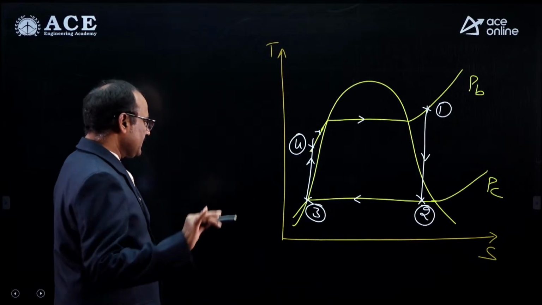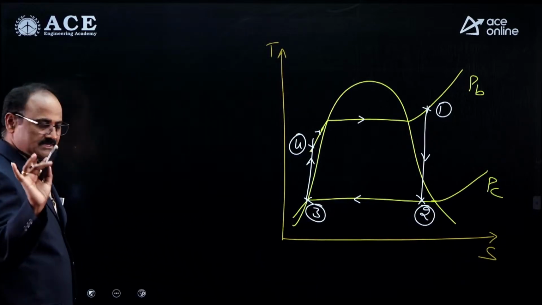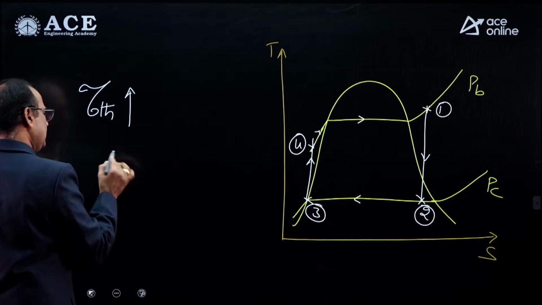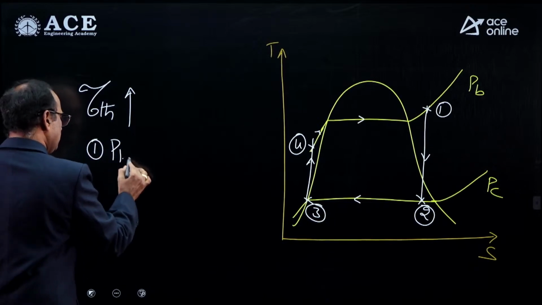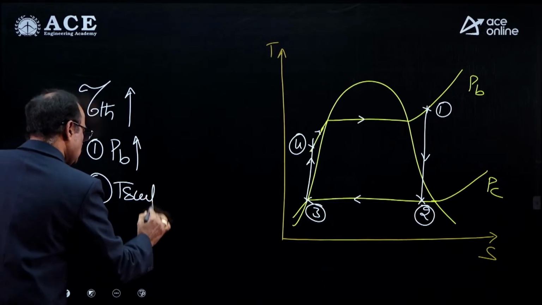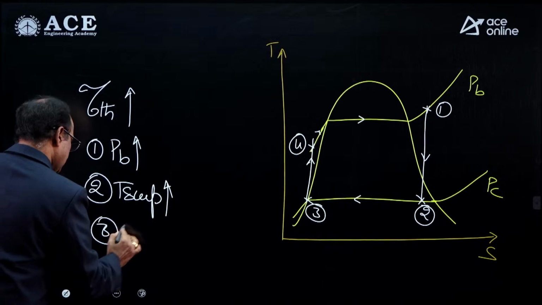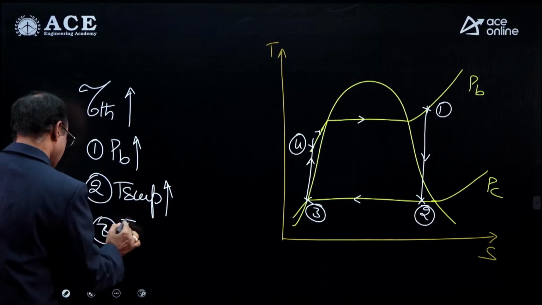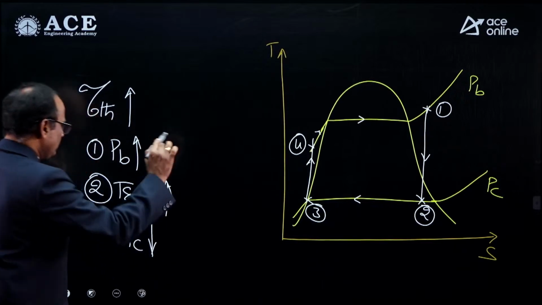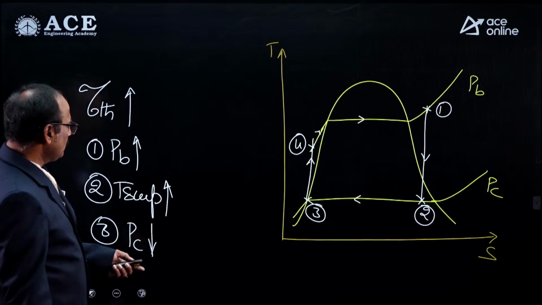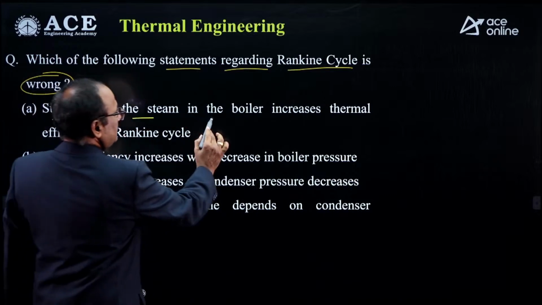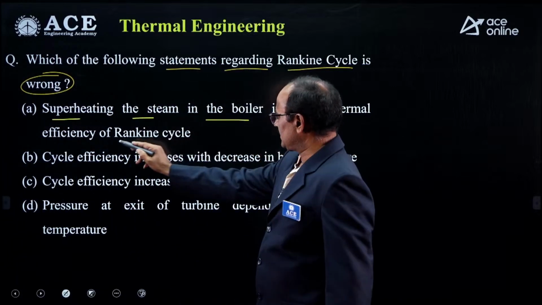For this Rankine cycle, we have clearly discussed in the class that the thermal efficiency can be increased by increasing the boiler pressure, by increasing the temperature of the superheated steam, and by decreasing the condensation pressure. Now look at the options. Look at the first option: superheating the steam in the boiler increases the thermal efficiency of the Rankine cycle.